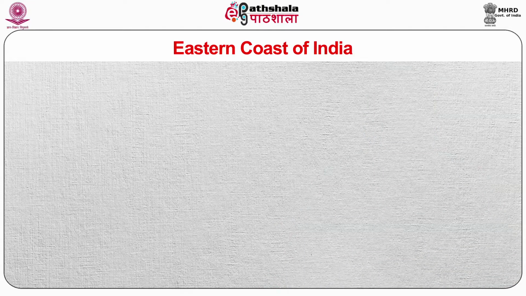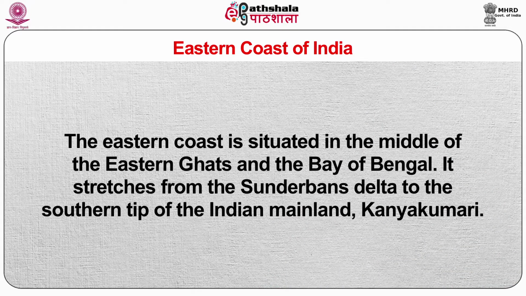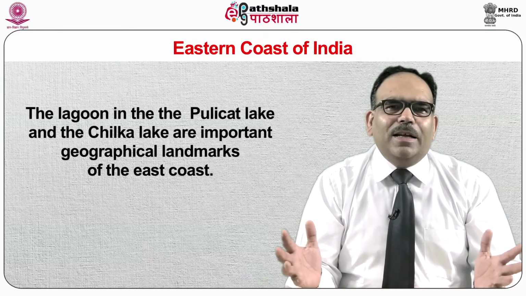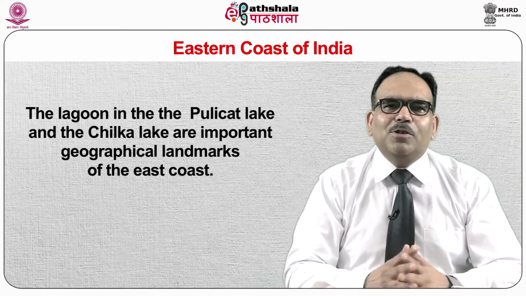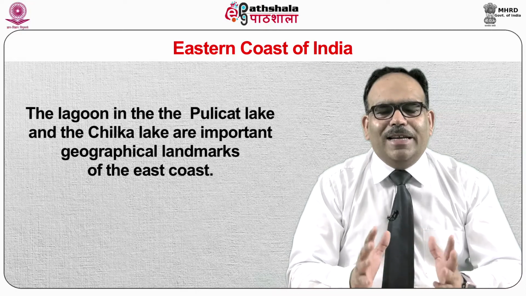Eastern coast of India. The eastern coast is situated between the Eastern Ghats and the Bay of Bengal. It stretches from the Sundarbans Delta to the southern tip of the Indian mainland, Kanyakumari. It is dotted with various deltas, for example, those of the Mahanadi, the Godavari, the Krishna and the Kaveri. The lagoon in the Pulicat Lake and the Chilka Lake are important geographical landmarks of the east coast.